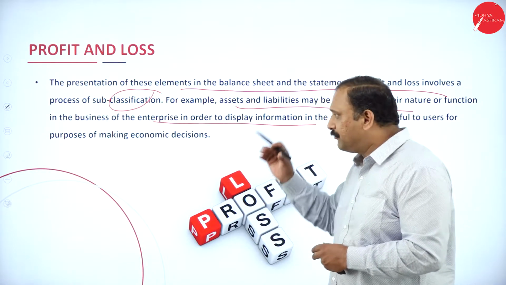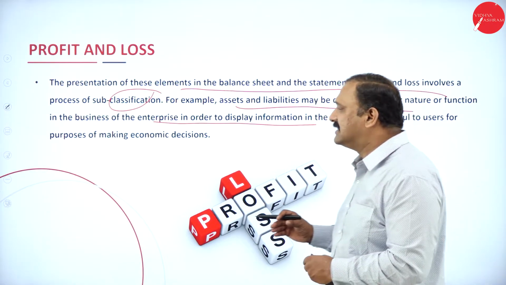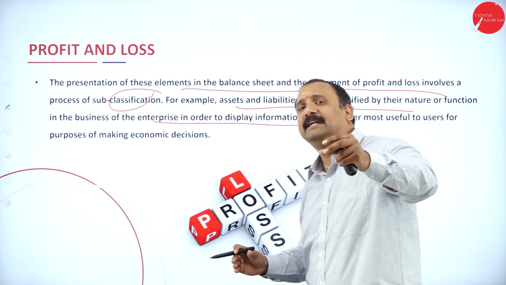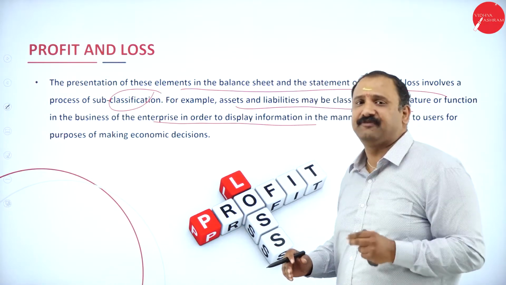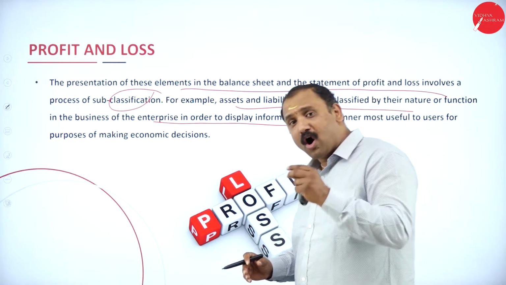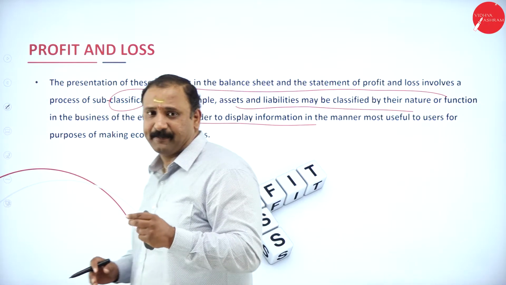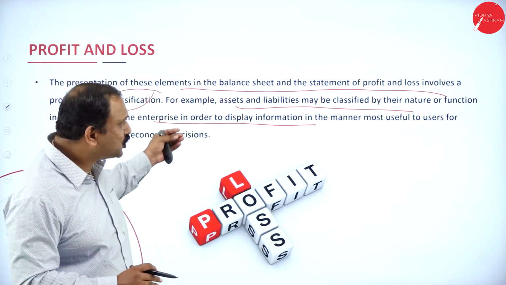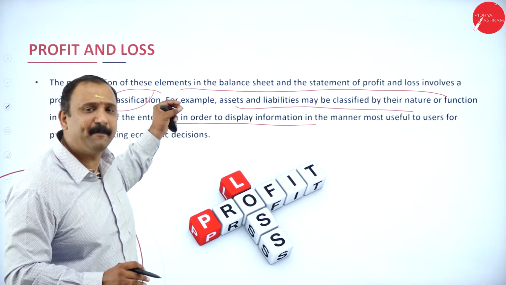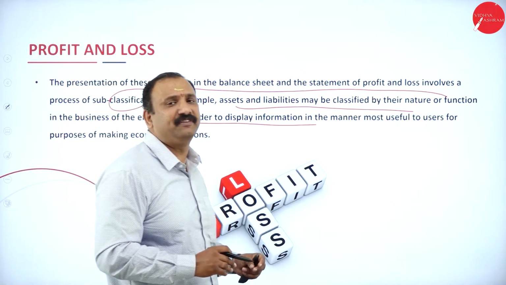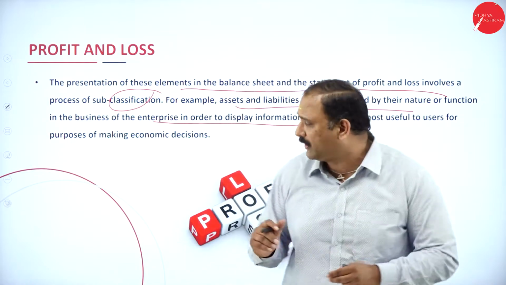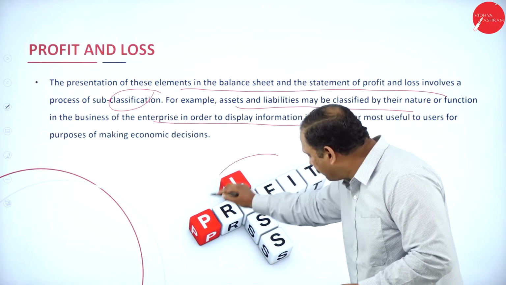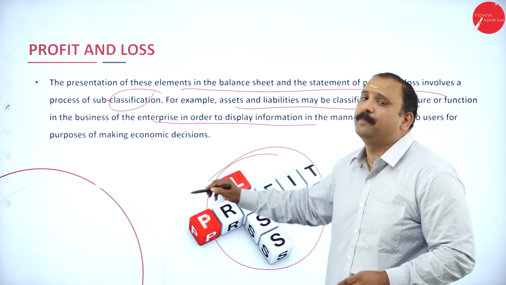Now, for this, the assets and liabilities are going to be classified in such a manner that they show some nature, some importance in terms of functionality. So that's where the word profit and loss comes into the picture.